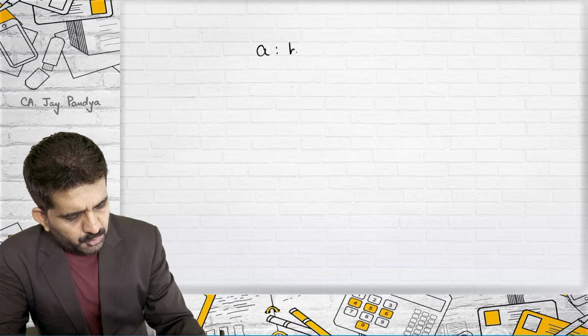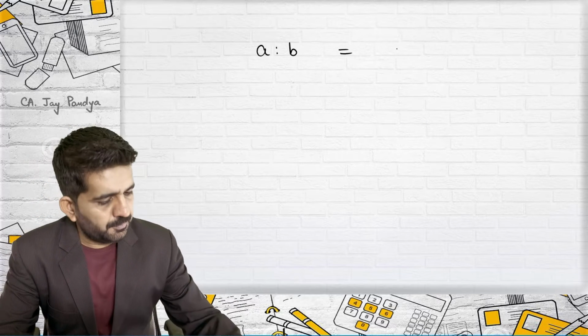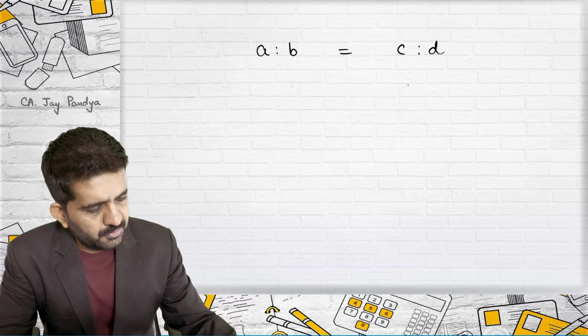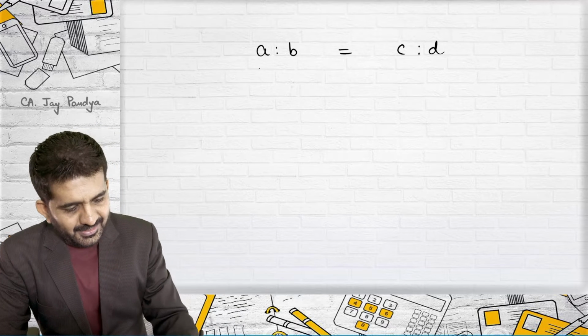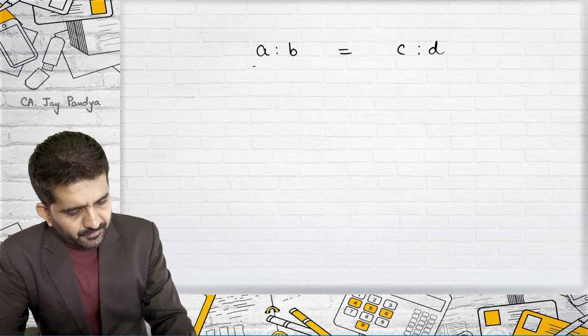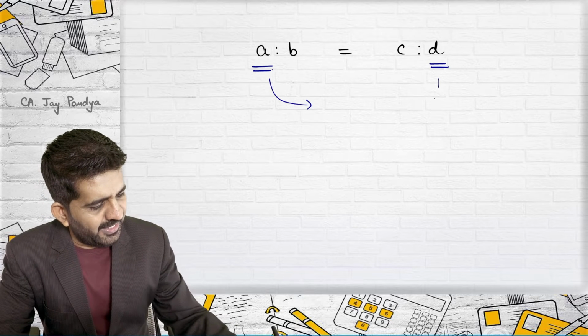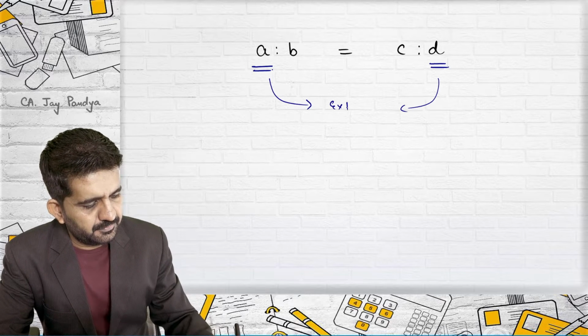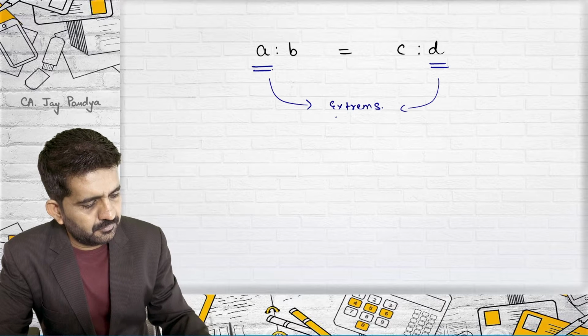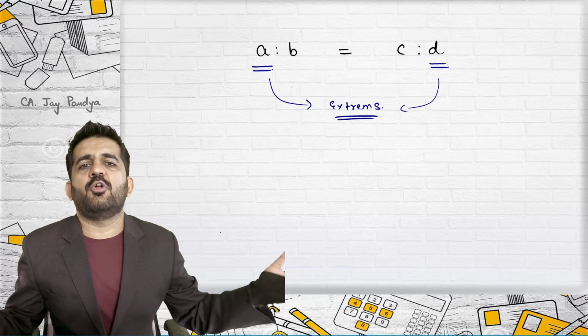If there are two ratios, A is to B, which is in proportion with C is to D, then A and D are known as extremes, because they are on the extreme side.